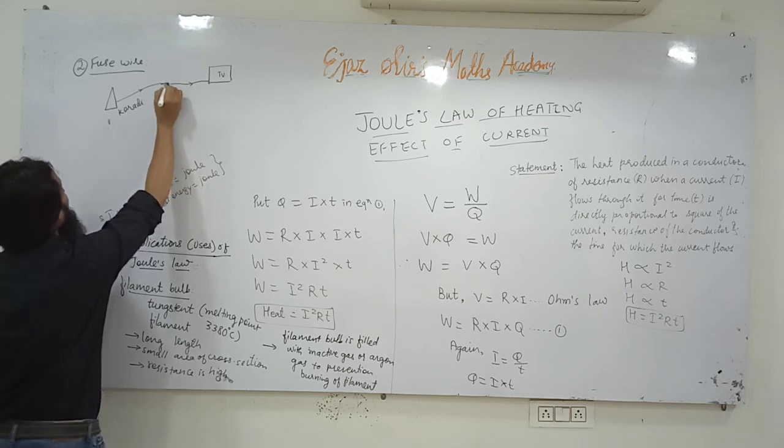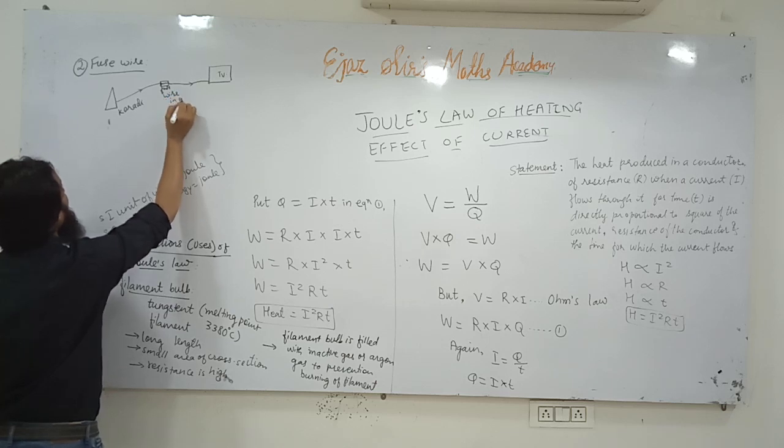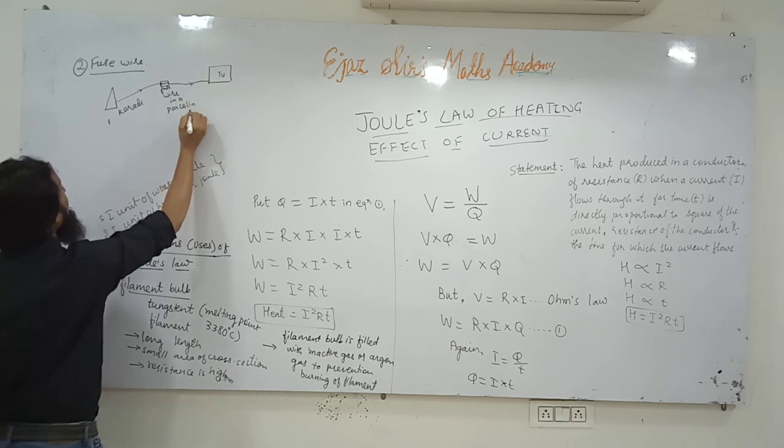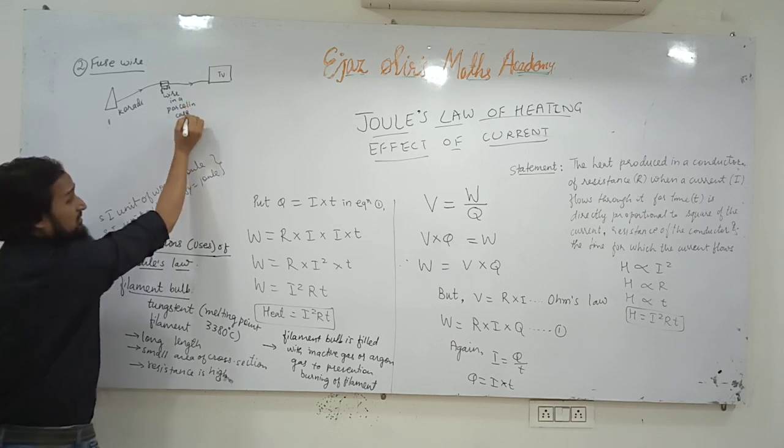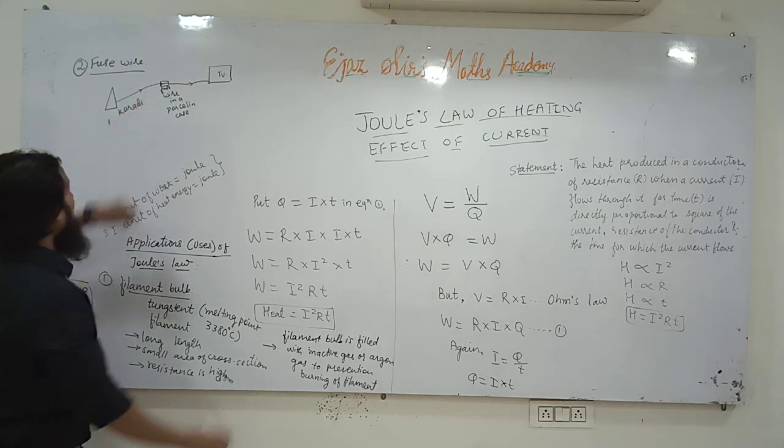You will connect a fuse wire here. This is the fuse wire, in a porcelain case. So electric current is coming and you have used a fuse wire here.